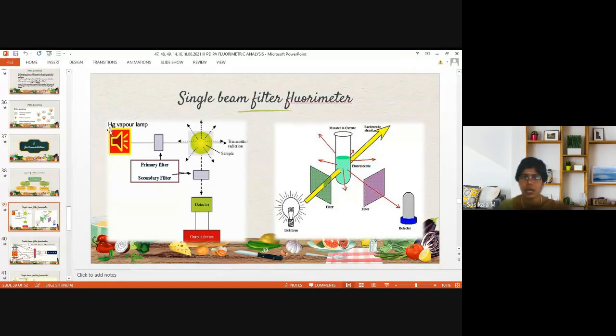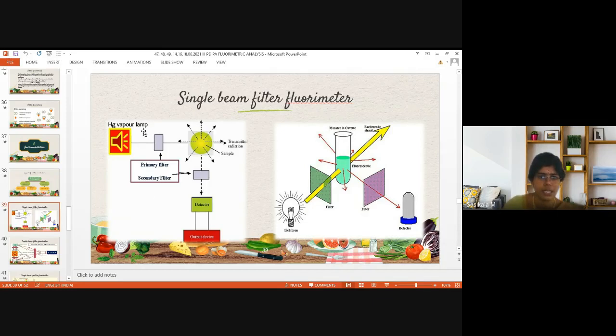So source from mercury vapor lamp, when electrical energy is passed, will convert the mercury to emit radiation energy. So source converts electrical energy to radiation energy. That radiation energy is required for excitation of the sample. So it is passed to the primary filter. So what is the role of primary filter? It is otherwise known as excitation filter, where it removes all emission radiations, all other unwanted radiations.